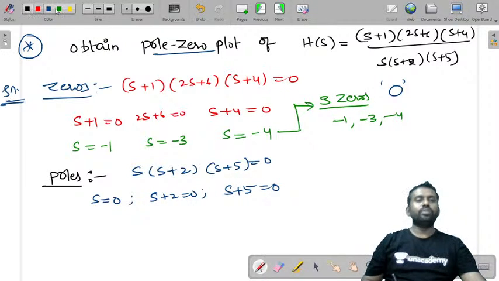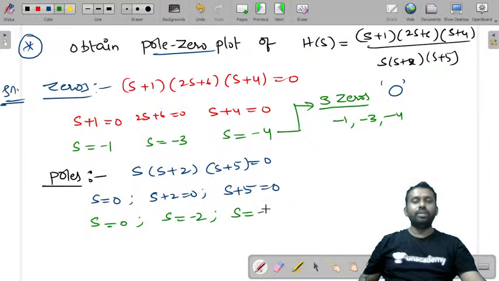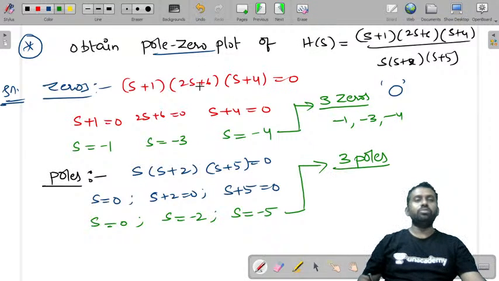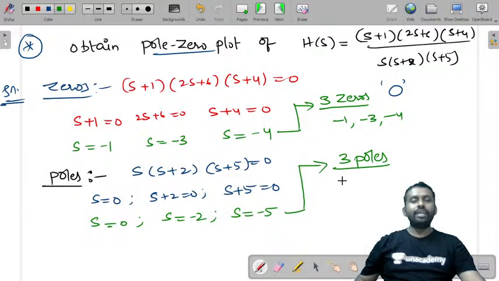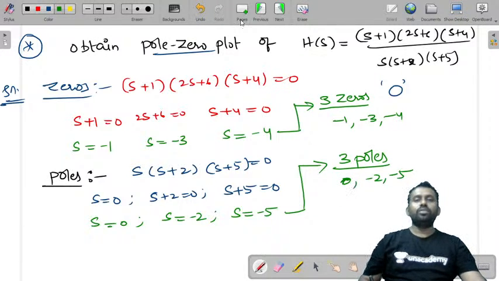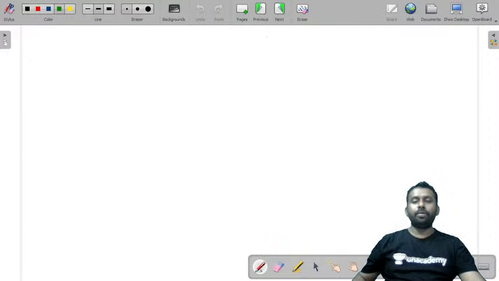This can be written as s is equal to 0, s is equal to minus 2, s is equal to minus 5. So how many poles are there? We have the same three poles, as many as zeros, and they are at 0, minus 2, minus 5. So now let's try to plot this.